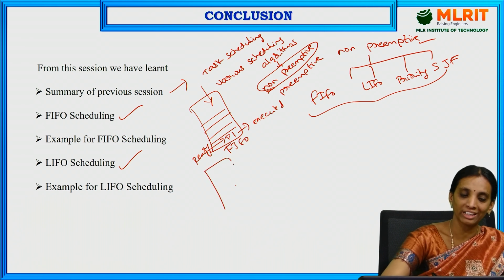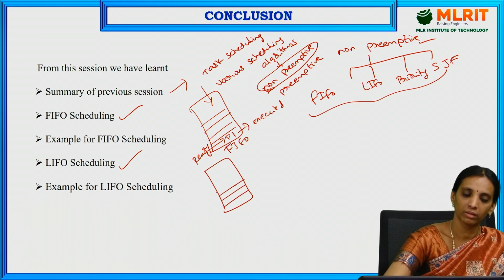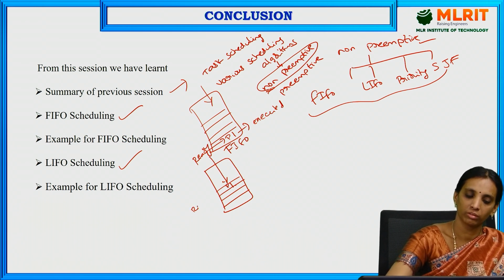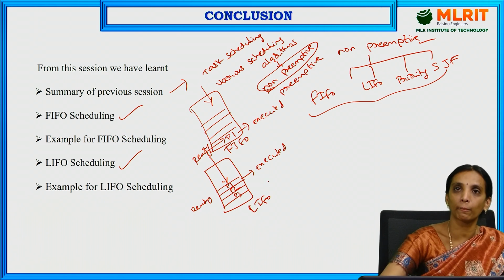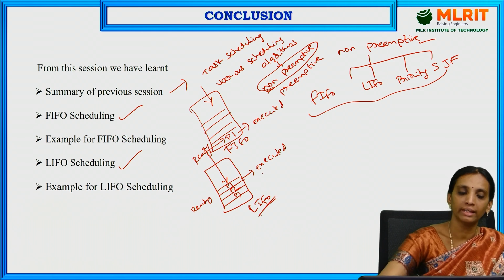In LIFO scheduling, whatever process entered last will be executed first. The last entered process will be executed first in LIFO scheduling.